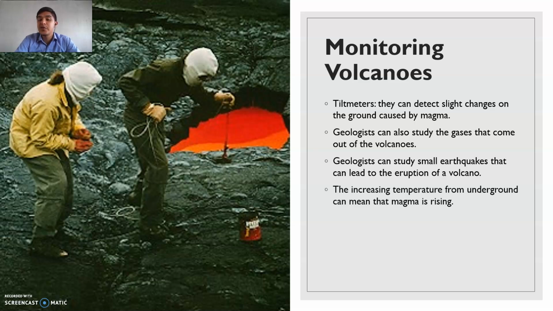And the increase in temperature from underground can mean that magma is rising. Of course, if magma is closer to the ground, we are going to have way higher temperatures.